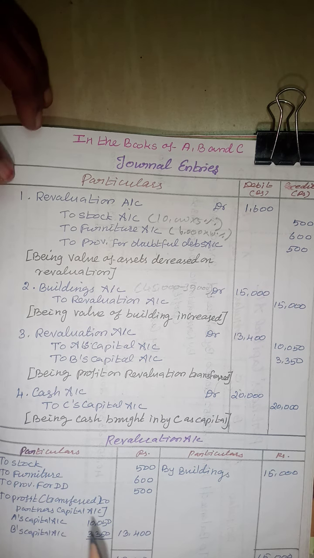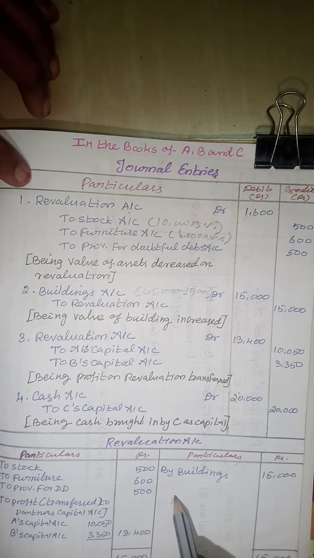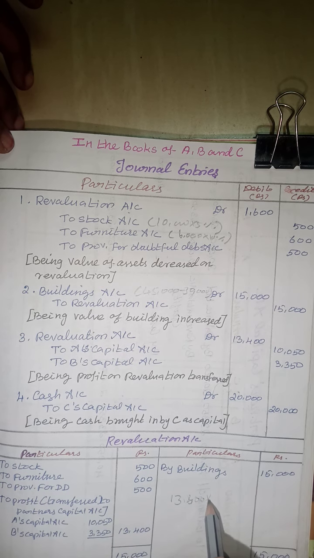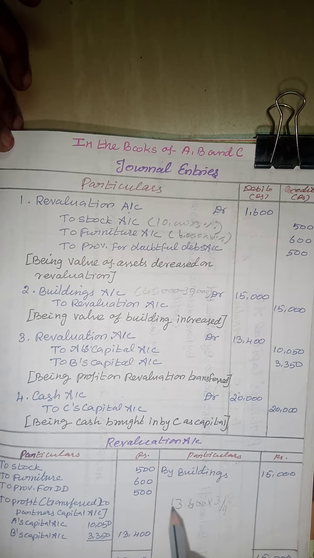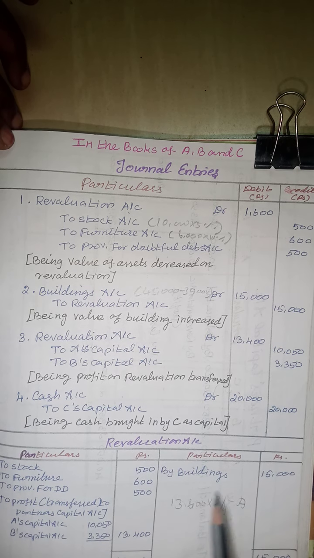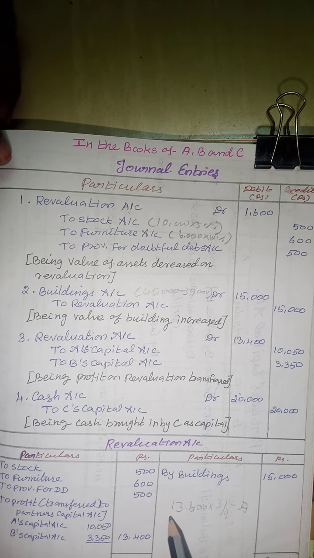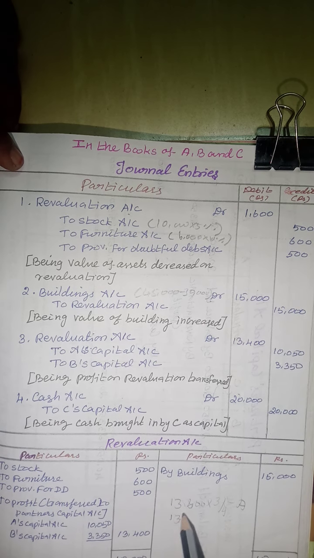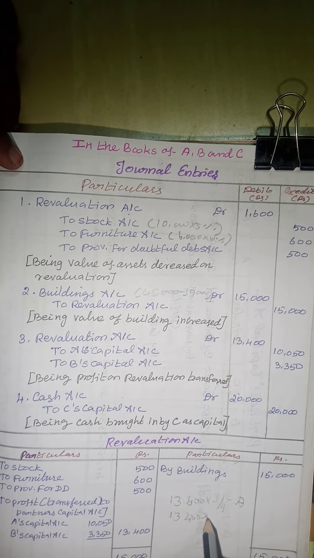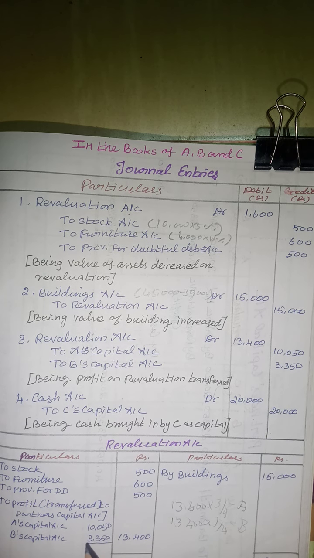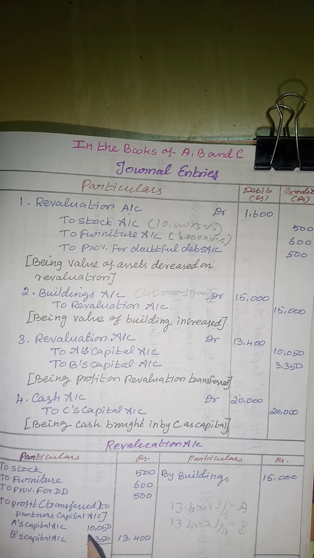So, 13,400 into 3 by 4 for A. Then 13,400 into 1 by 4 for B. So this is the balance amount transferred to partners' capital account.